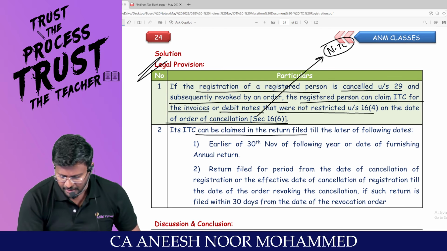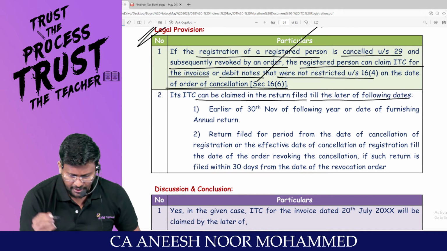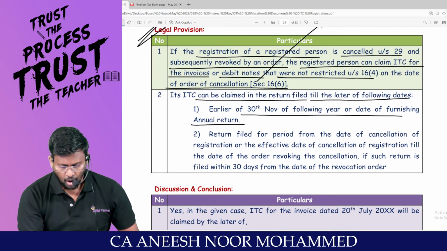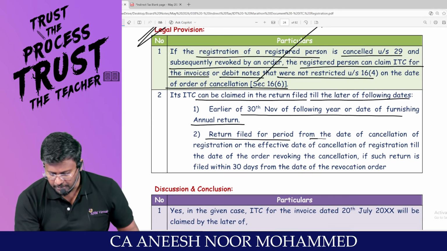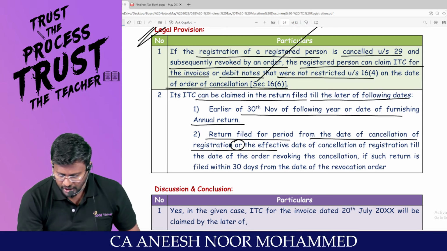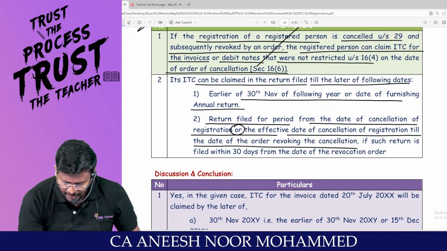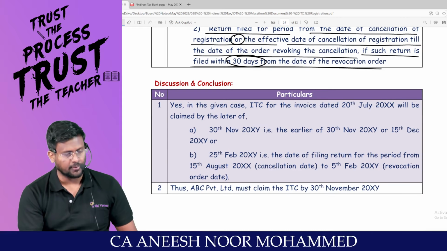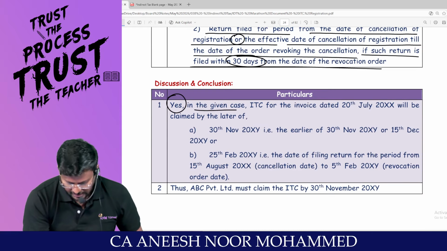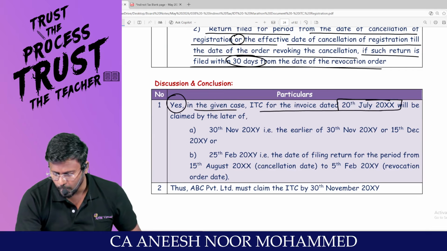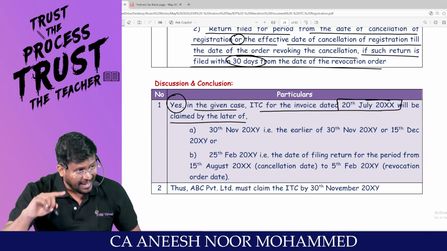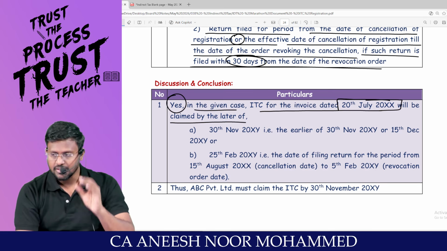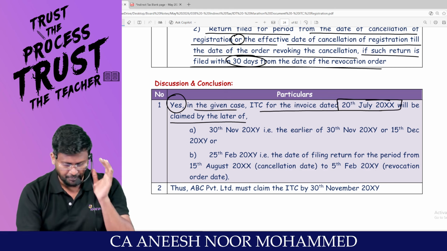Its ITC can be claimed in the return filed till the later of the following dates: earlier of 30th November of the following year or date of furnishing annual return, or return filed for the period from the date of cancellation of registration or the effective date of cancellation of registration till the date of order revoking the cancellation, if such return is filed within how many days? 30 days from the date of revocation order. Sir, yes, in this case, ITC for the invoice dated 20th July will be claimed by the later of, whichever is later, not earlier, whichever is what? Later. This is a special time limit under 16.6.